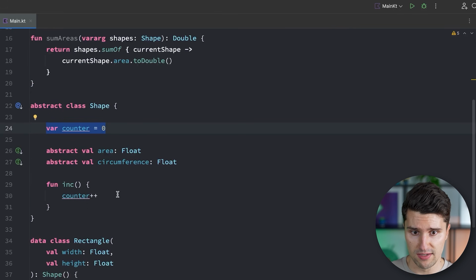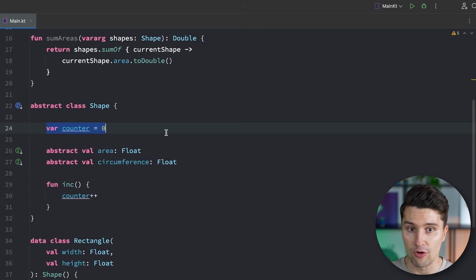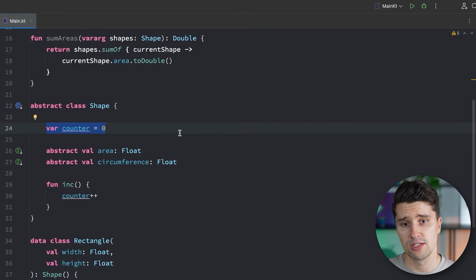We can provide default implementations of functions for an interface, but we cannot have variables in an interface that we already set in the interface directly and that we change directly in the interface. In most cases, you actually want to use an interface, but sometimes if you actually need a class to have such internal state and be inheritable, then an abstract class is what you should choose.